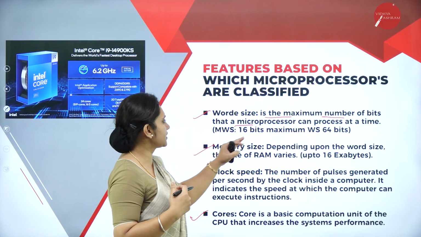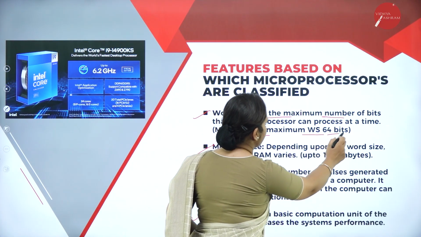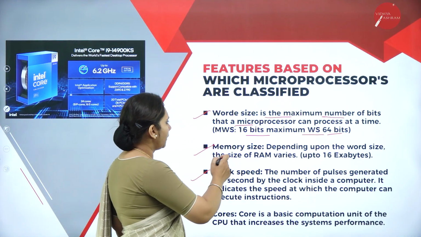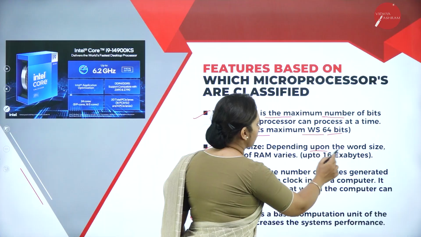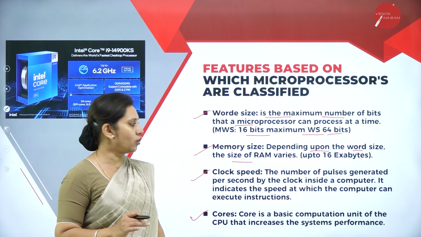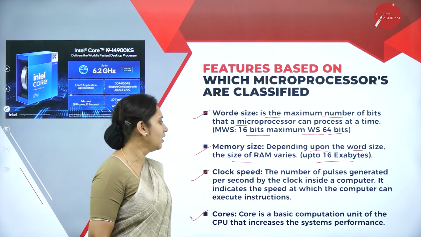So that we call it as a word size, that is 16 bits maximum with word size of 64 bits. Memory size, depending upon the word size, the size of the RAM also varies up to 16 exabytes.